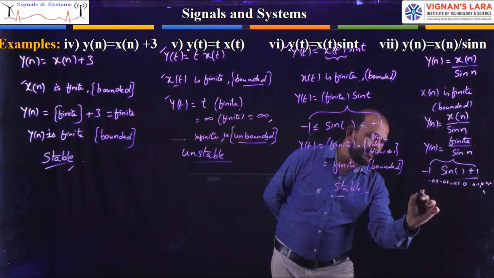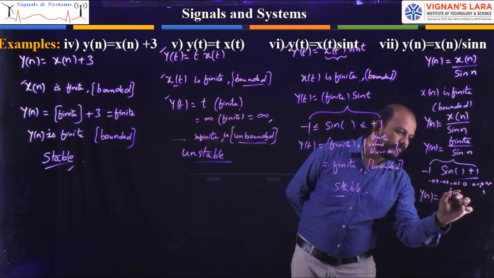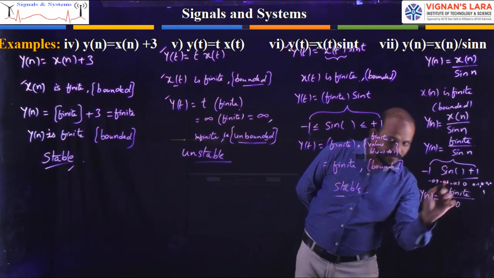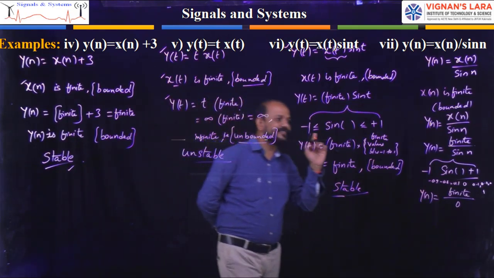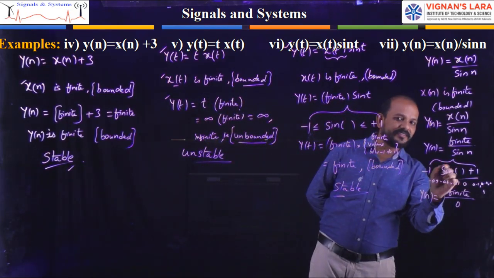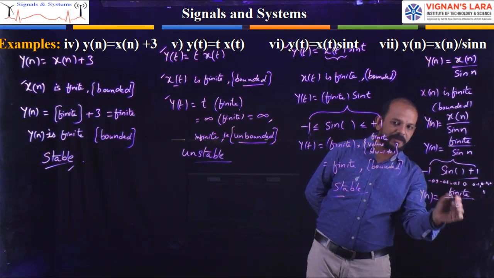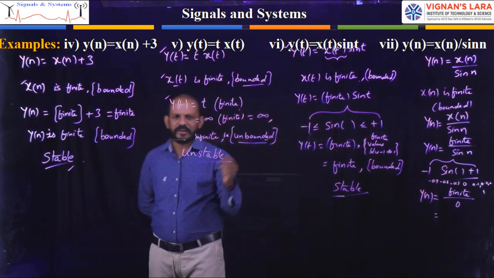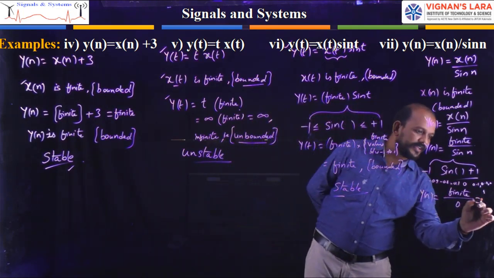Then in that case, y of n equals finite divided by 0. At a particular time instant, the sine of that value is 0, so I will get finite by 0. Finite, say 9, by 0, anything by 0 is nothing but infinity.